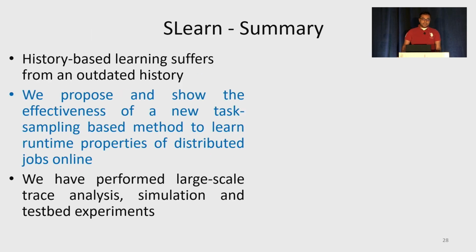So in summary, we saw that history-based learning suffers from an outdated history. We propose a new task sampling-based method and show its effectiveness to learn runtime properties online for distributed jobs. And we performed large-scale trace analysis, simulation, and testbed experiments.